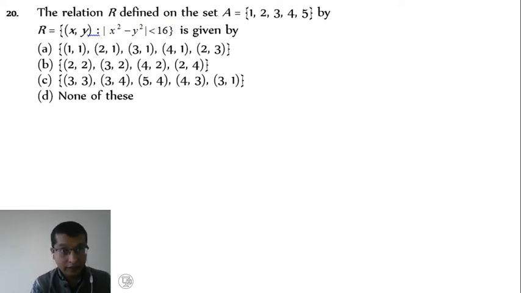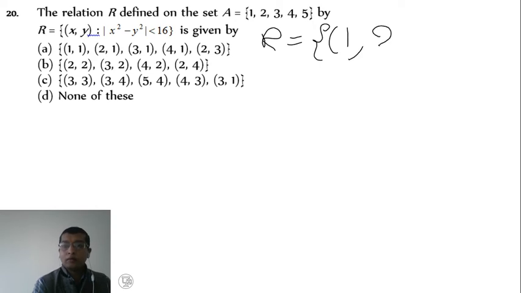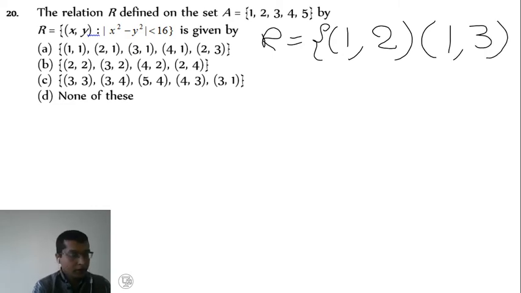So I take x as 1, y as 2. 1 square is 1, minus 2 square is 4, 1 minus 4 is minus 3, mod of minus 3 is 3. 3 is less than 16. So we can write R equal to (1,2). Yes, one relation like that. (1,3), (1,4).